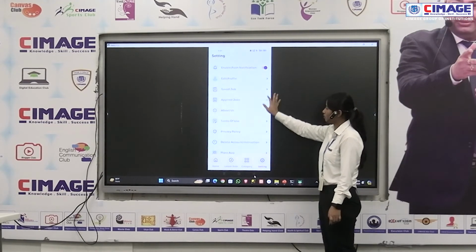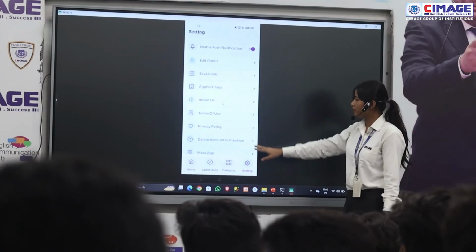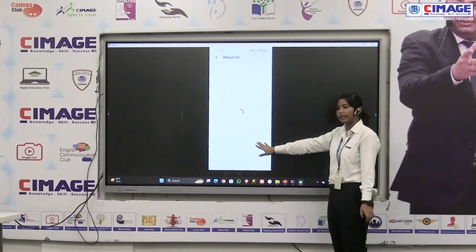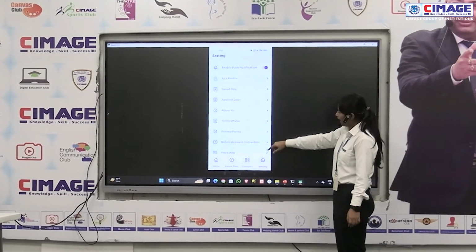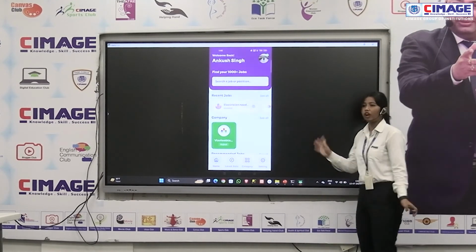So this is about us, what the app is all about. Terms of use, privacy policy. If you want to delete your account, we can delete it from here. And more apps. Go to home screen. This is all about our app.